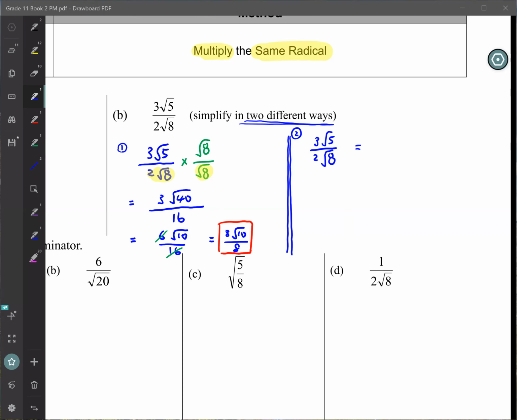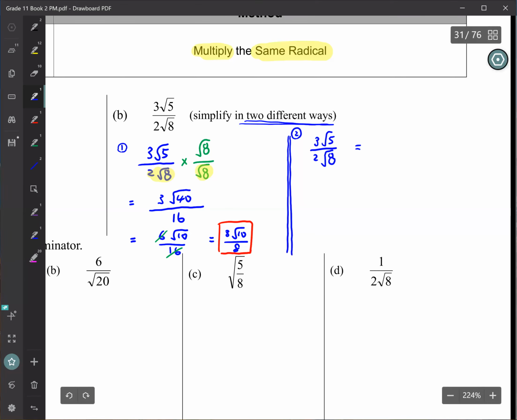But we don't want to get rid of the top, right? The top is okay to be irrational. Is there anything here we can simplify? You can simplify root 8 to 2 root 2. Very good. 2 times root 2 is 4 root 2. Perfect.